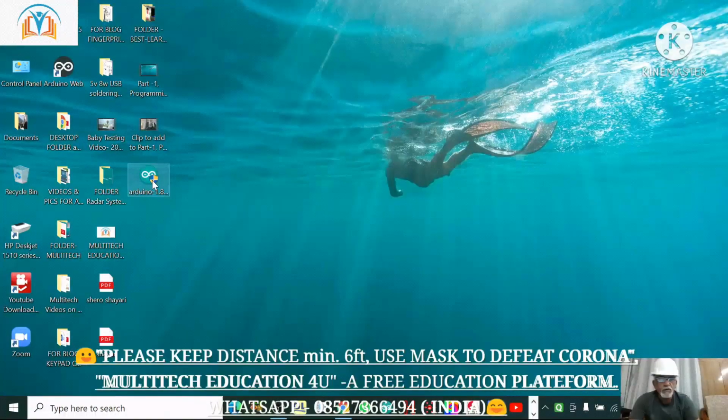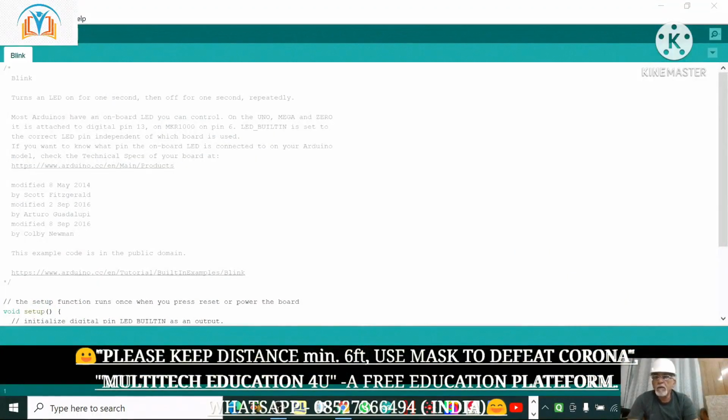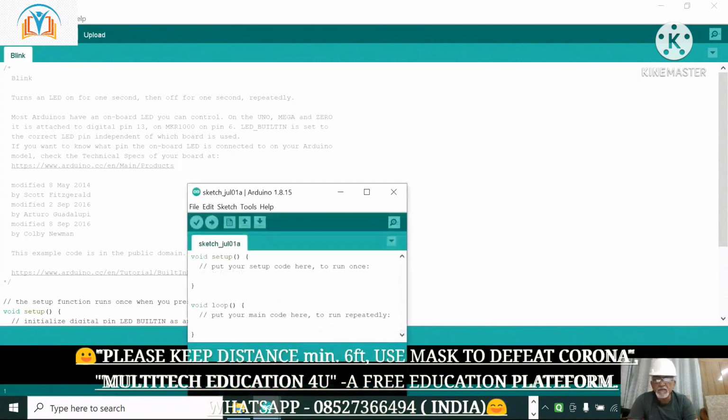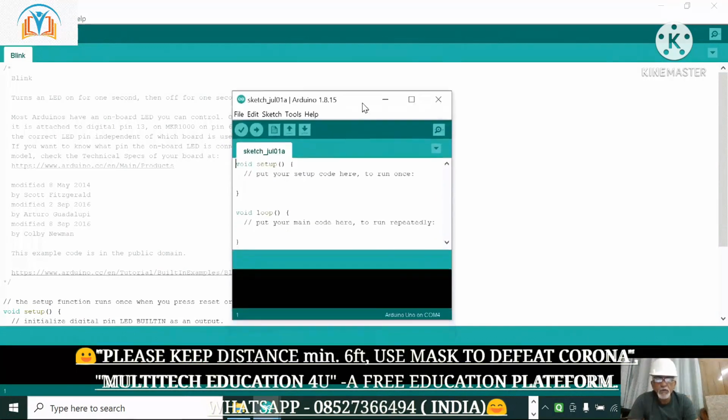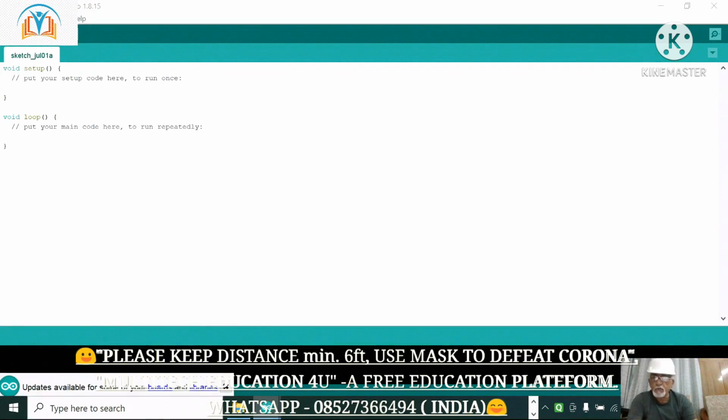Download is done. Now how to install? This is the already open blink example with code. Otherwise a new sketch will come like this. In your case, I've selected it before. It will be like this. You can take help from here also to proceed, to code and to use it. But mainly we use file, edit, sketch, tools. That I will tell you in my next video, part 2.